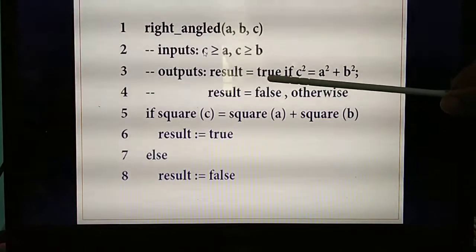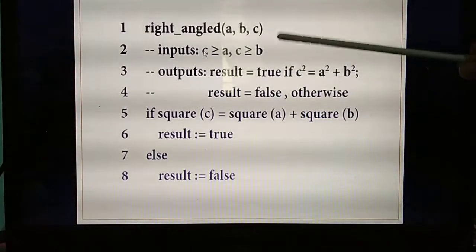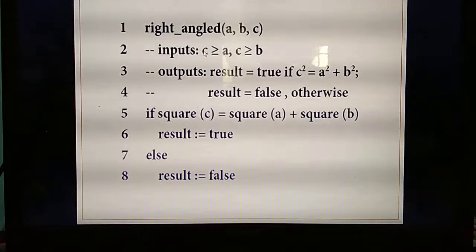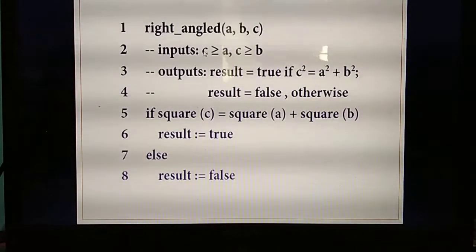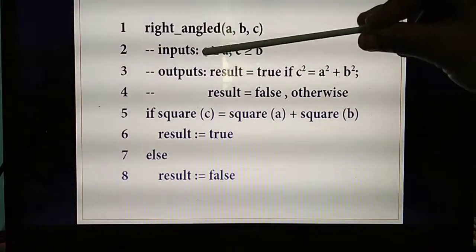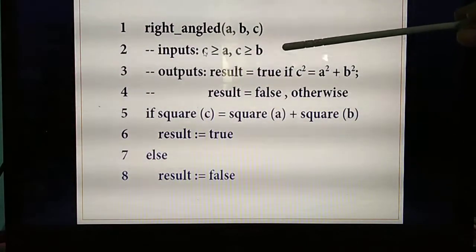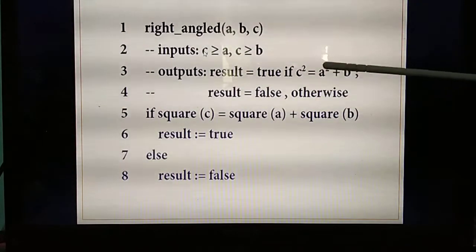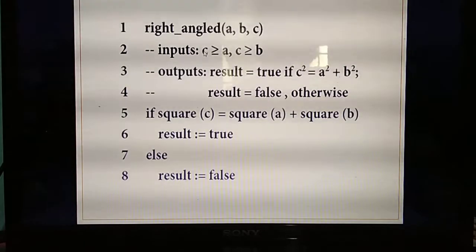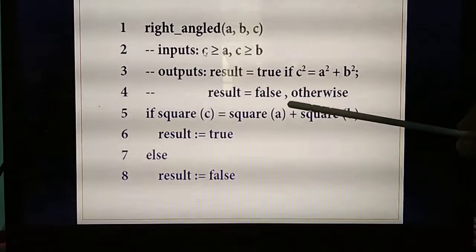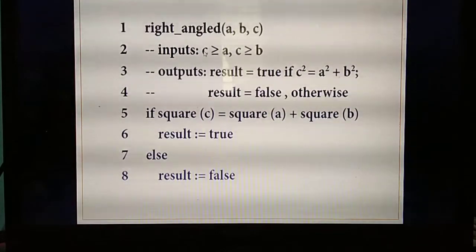Output equal to: if the result is true, c square equal to a square plus b square. If the longest side is c, and the value of c is greater than a and b, that's true. If this is true, you need to calculate the formula c square equal to a square plus b square. Otherwise, if the condition is false, you simply return false.